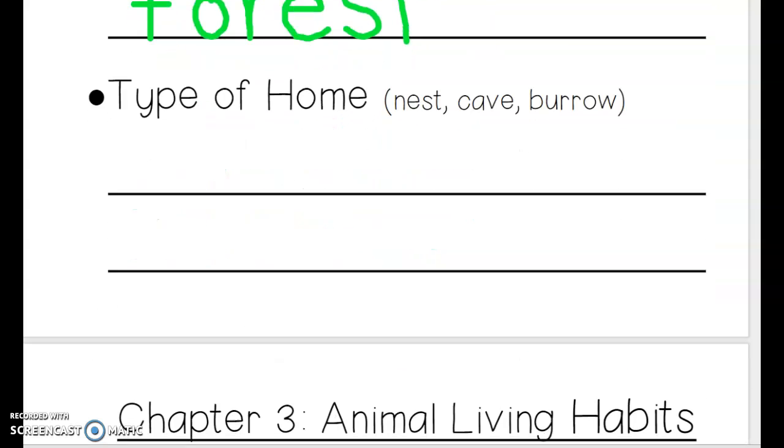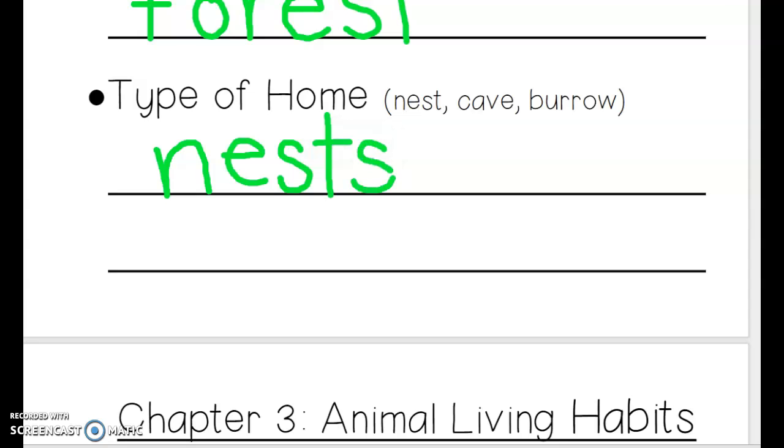And what type of home? Well, we know from our reading that they live in nests in trees. So we'll put our dive down N, hit the ball, run around the base for the E. There's our magic C-S, dive down T, magic C-S, nests.